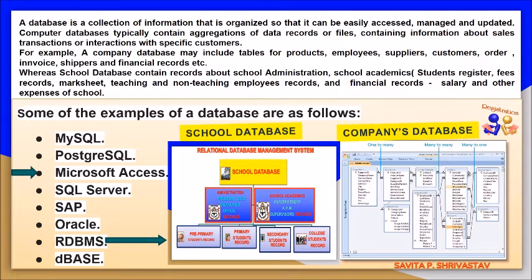For example, a company database may include tables for products, employees, suppliers, customers, orders, invoices, shippers and financial records. Whereas a school database contains records about school administration and school academics, for example, student register, fees record, mark sheet, teaching and non-teaching employee records and financial records like salary and other expenses of the school.